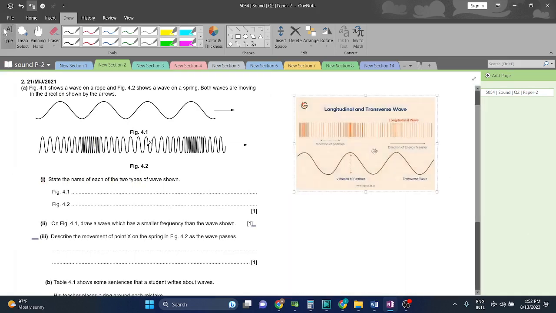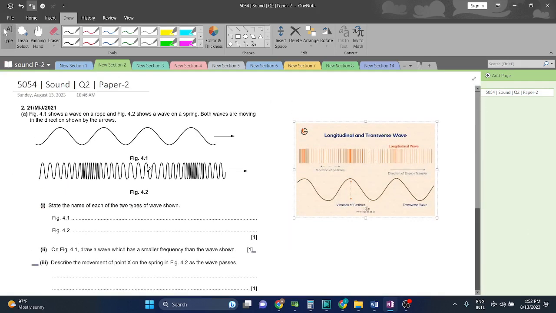अच्छा मैंने आपको क्या बताया two types of waves. One is longitudinal and one is transverse. Transverse wave की जो vibration of the particles है, those are, as you can see, perpendicular to the energy transfer, while on the other hand, the vibration of the particle in a longitudinal wave, which is in this case figure 4.2, is going to be parallel to the direction of energy transfer.